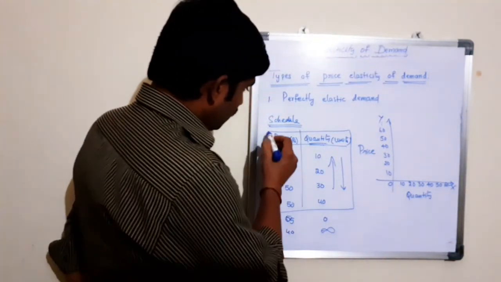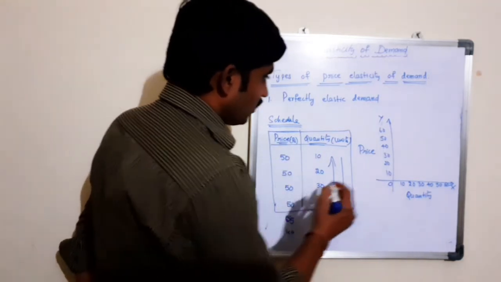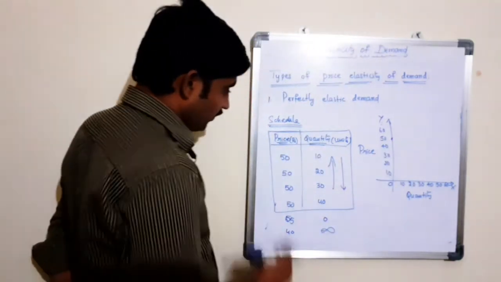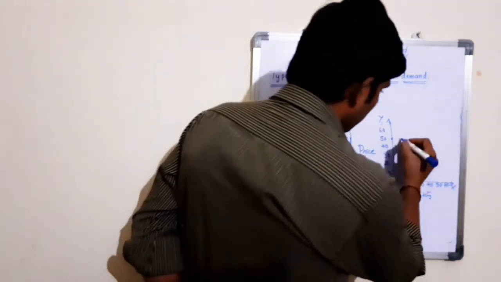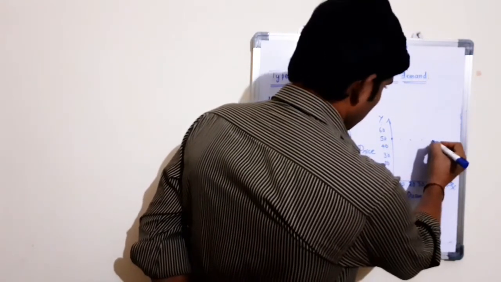Now, according to the perfectly elastic demand schedule, the price of the product is fixed at 50 rupees. At 50 rupees, the quantity demanded is 10, 20, 30, 40, and so on.